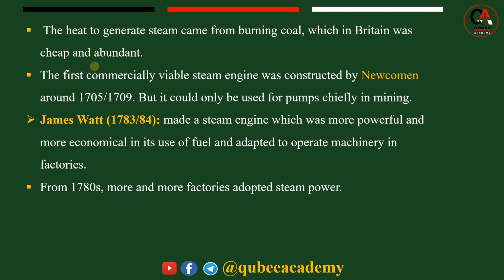Why was Britain known as the homeland of the Industrial Revolution? When capitalism and the Industrial Revolution started in Great Britain, Britain was known for its coal and other natural resources, which facilitated the development of capitalism and the Industrial Revolution. So the heat to generate steam came from burning coal. Coal burning becomes energy, and its cost is very low: cheap and abundant.